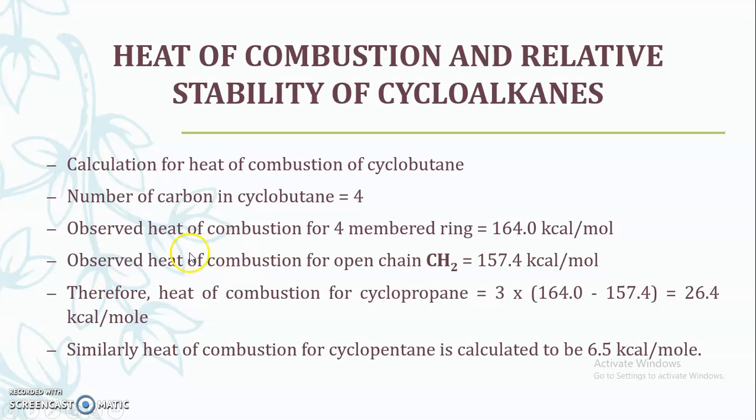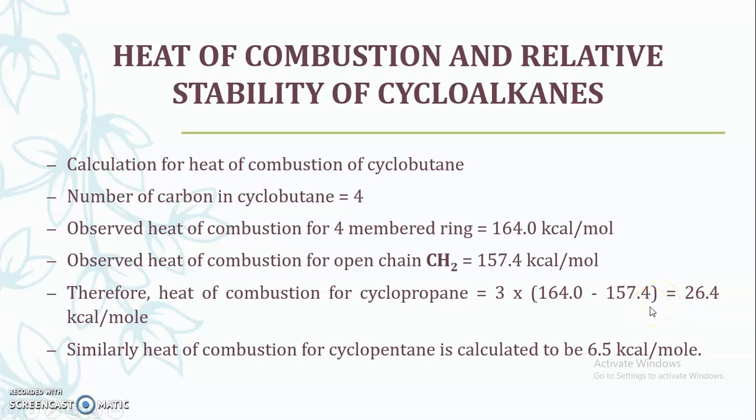Then the observed heat of combustion for the open chain CH2 group is 157.4. Now therefore the heat of combustion for cyclobutane is equal to 4. Sorry, here by mistake I have placed 3. 4 into 164.0 minus 157.4, that is equal to 26.4 kilocalorie per mole.